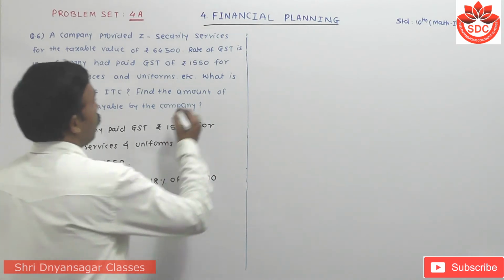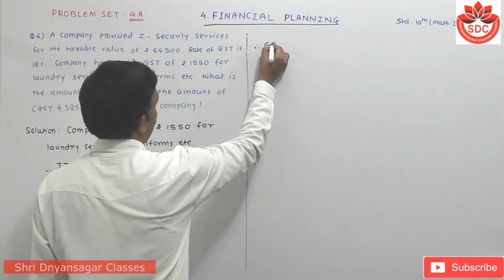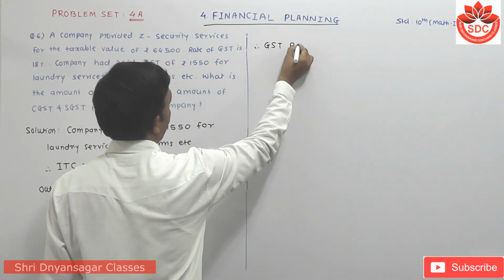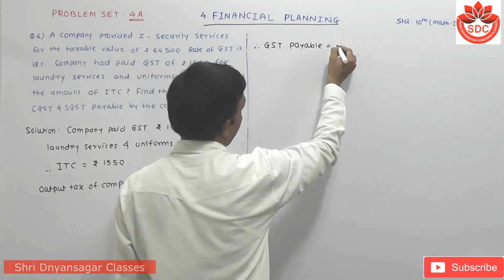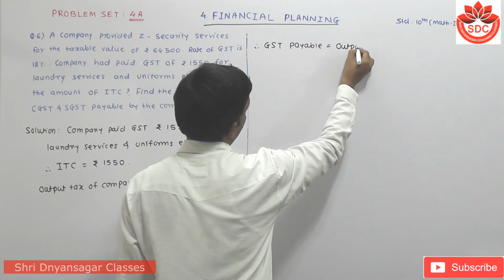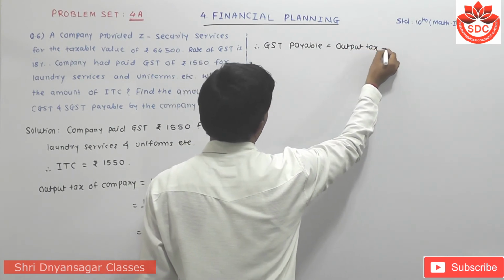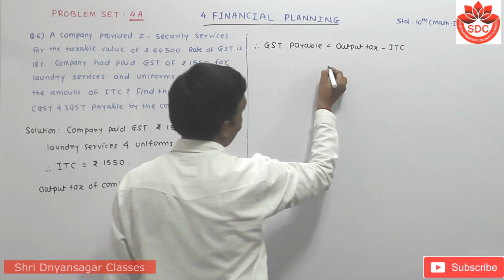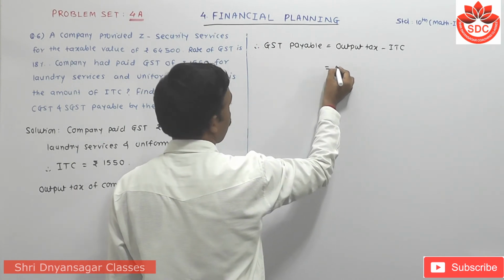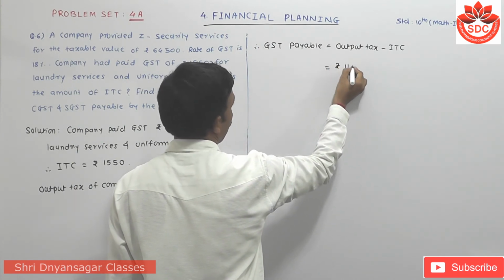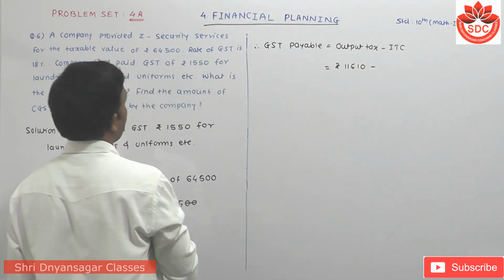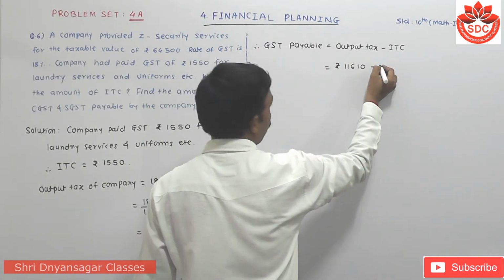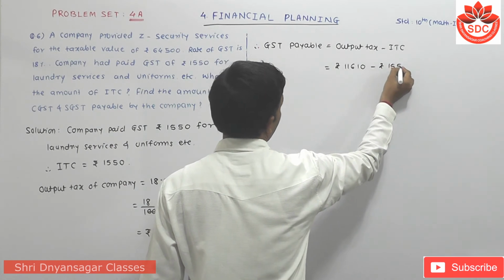Therefore, payable GST means that GST payable is equals to output tax minus ITC. Means that output tax is 11,610 rupees minus this ITC is how much? 1,550 rupees.